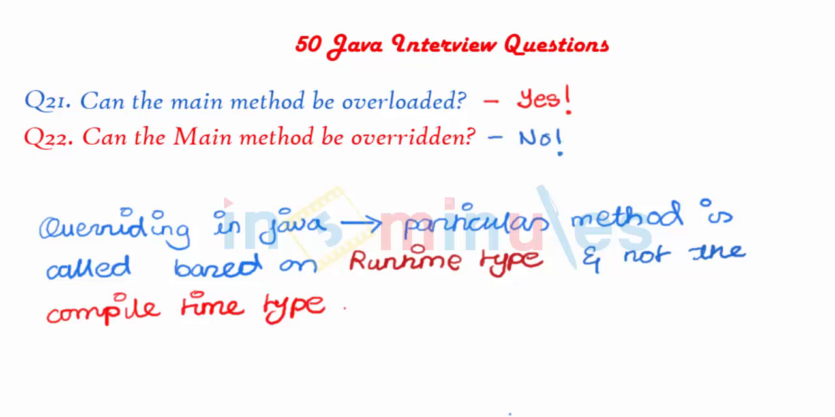So that's all for this video. In the next video, we'll take a closer look at overriding and hiding methods in Java. Hiding is something which comes into the picture when you try to override a static method.